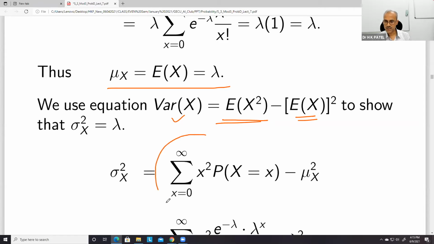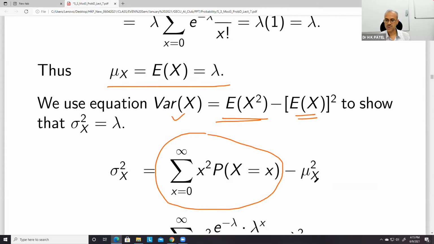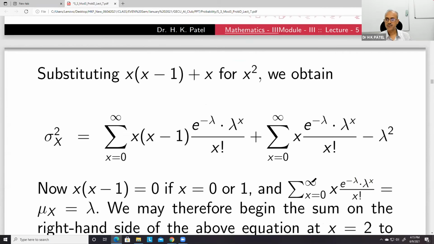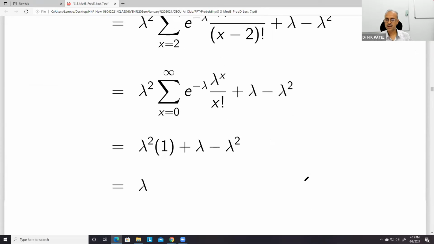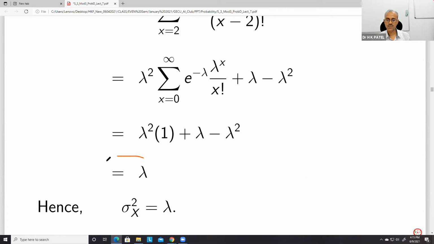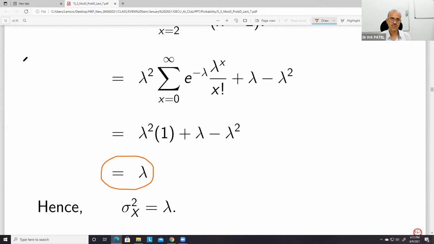This is our E[X squared], and this is E[X] whole squared, that is mu x whole squared. That's all. In this case, again you can see that the final value is lambda. So both mean and variance of the Poisson distribution are the same, and they are equal to the parameter lambda.